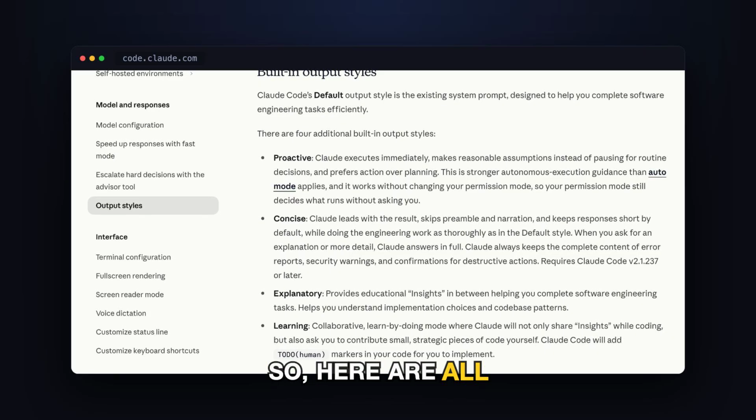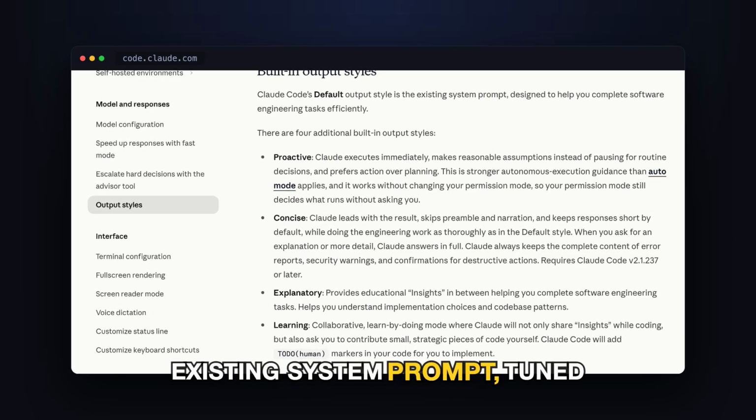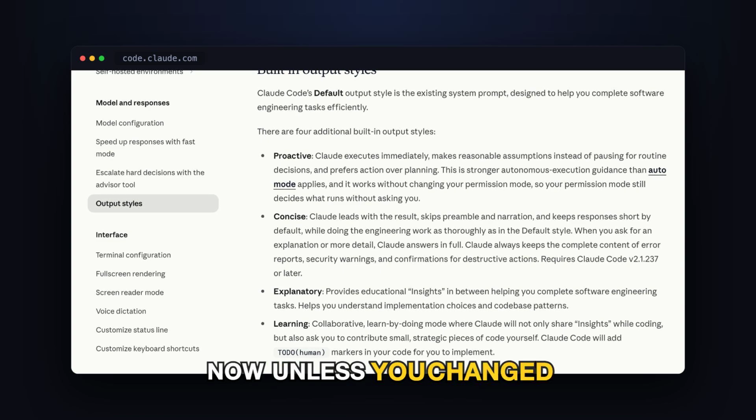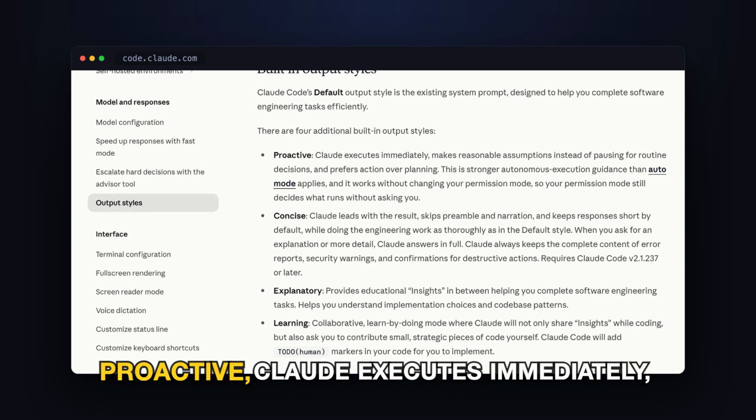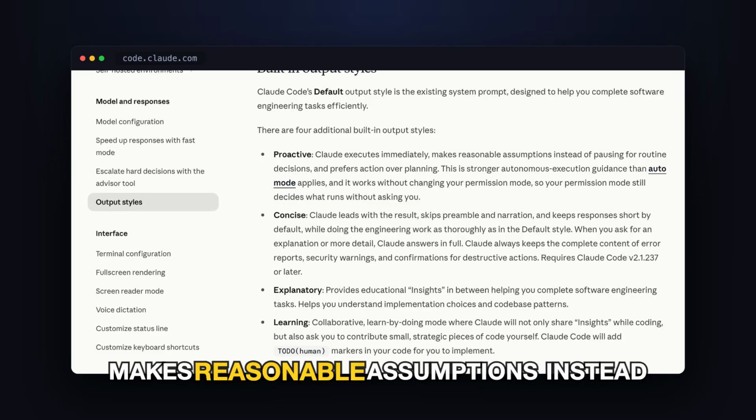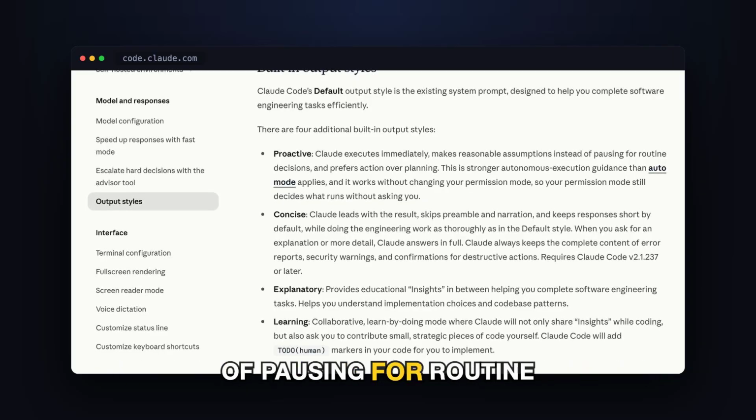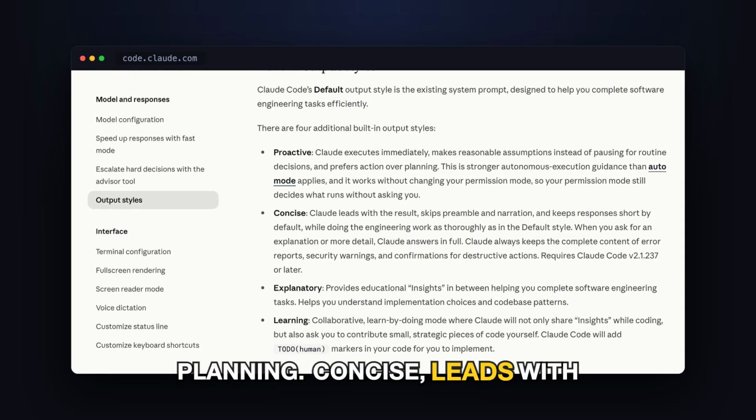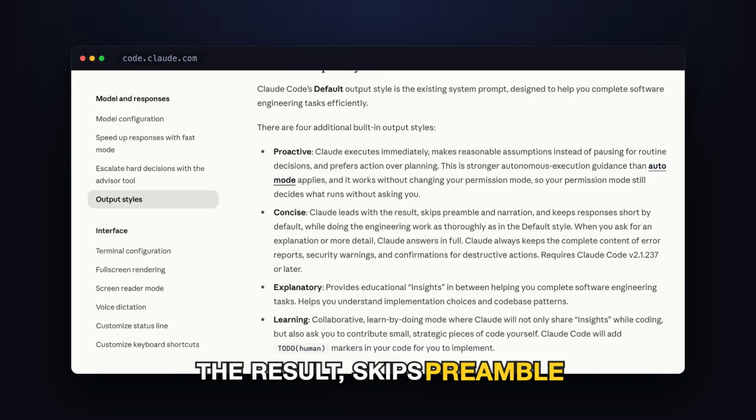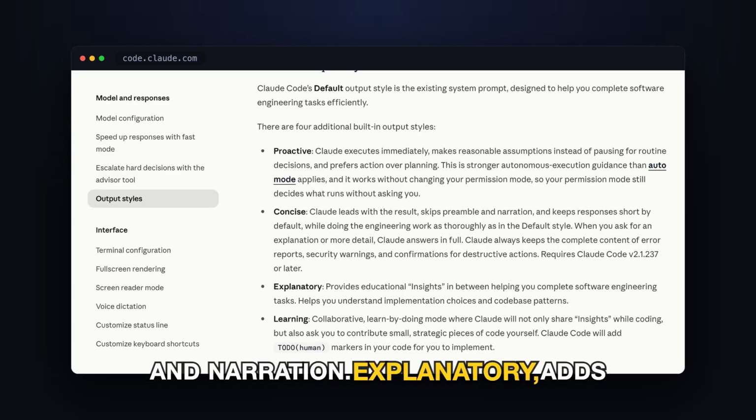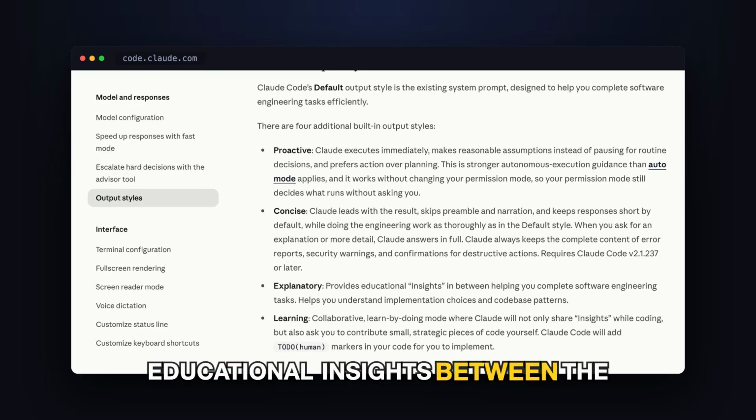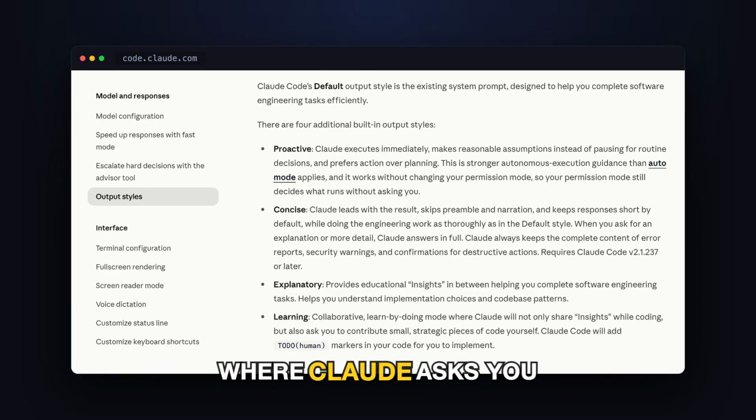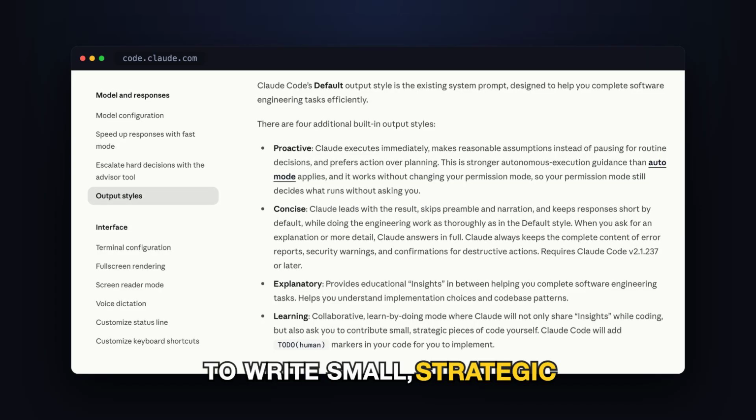So here are all 5. Default is the existing system prompt, tuned for software engineering. That's what you're on right now unless you changed it. Then 4 more. Proactive. Claude executes immediately, makes reasonable assumptions instead of pausing for routine decisions, prefers action over planning. Concise. Leads with the result, skips preamble and narration. Explanatory. Adds educational insights between the actual work. And learning. A collaborative learn-by-doing mode where Claude asks you to write small strategic pieces yourself.